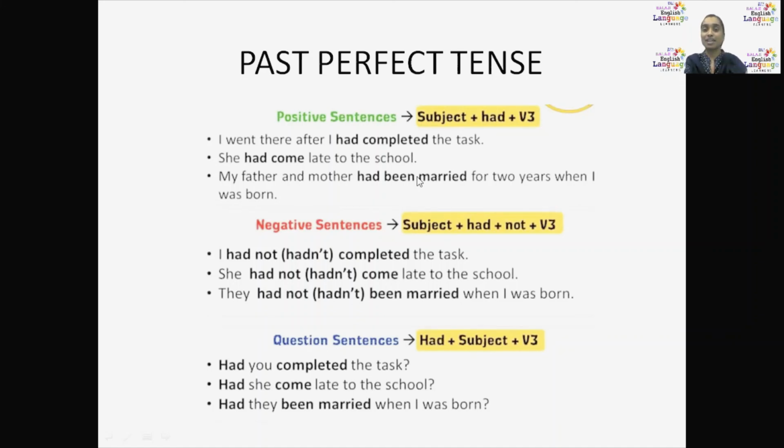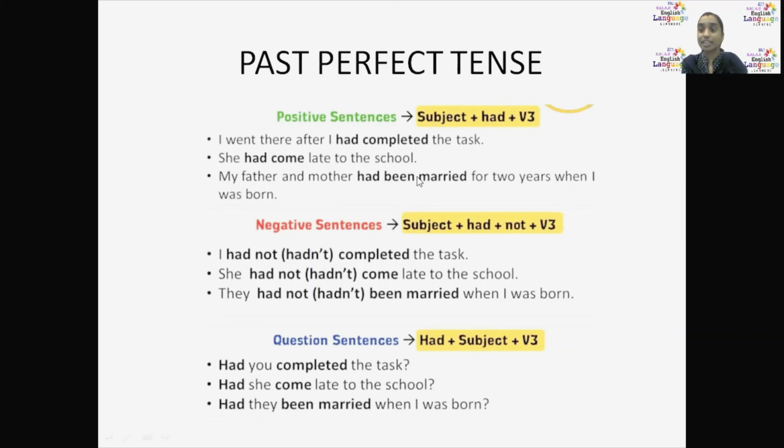My father and mother had been married for 2 years when I was born. They hadn't been married when I was born. Actually, that should not be there. Ethically and morally it's wrong, but according to the sentence, we need to write like that if it is in a negative form.